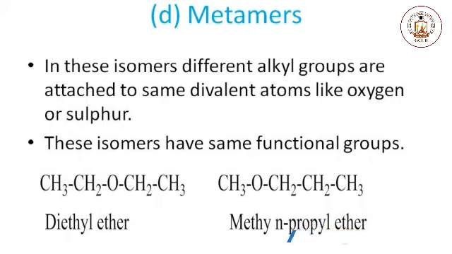Metamers is the fourth type of structural isomers. These isomers are formed when a divalent atom like oxygen or sulfur is attached to different alkyl groups. These isomers have the same functional groups. For example, diethyl ether and methyl propyl ether. These are two different compounds and have different physical as well as chemical properties.